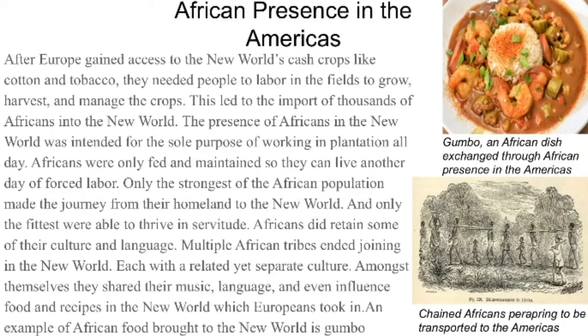Africans did retain some of their culture and language. Multiple African tribes ended up joining in the New World, each with related yet separate cultures. Amongst themselves, they shared their music, language, and even influenced food and recipes in the New World, which Europeans took in. An example of African food brought to the New World is gumbo.